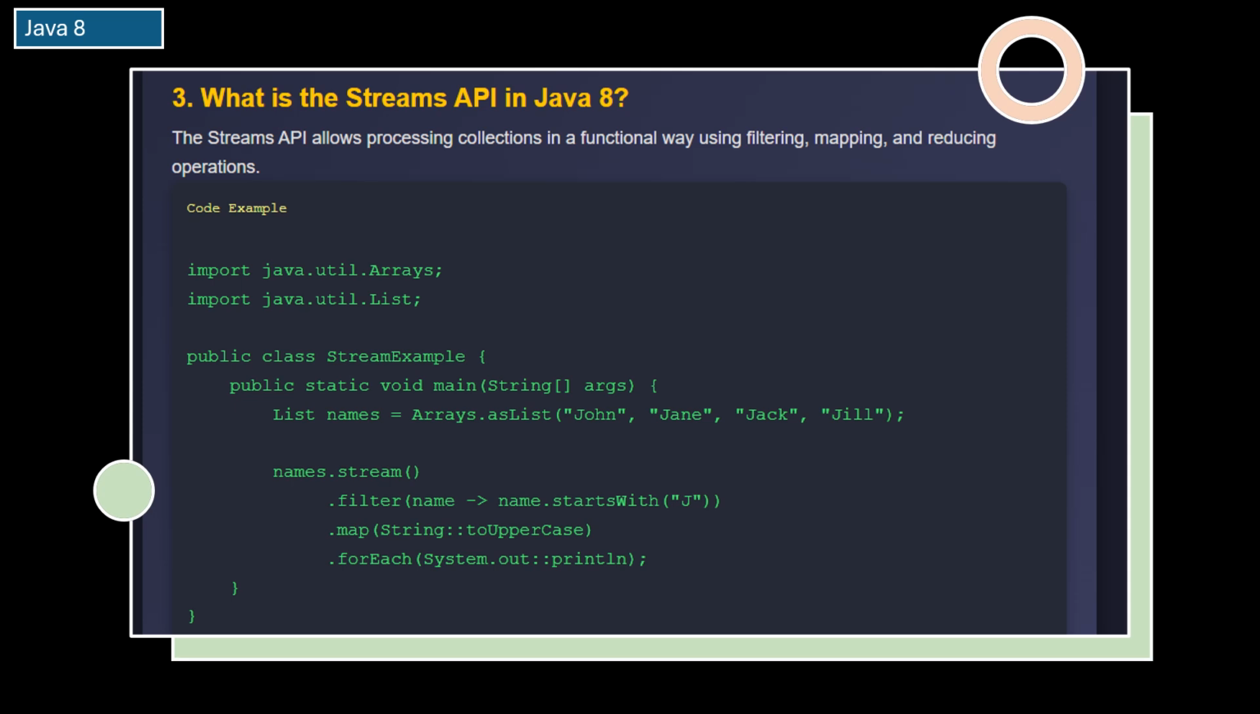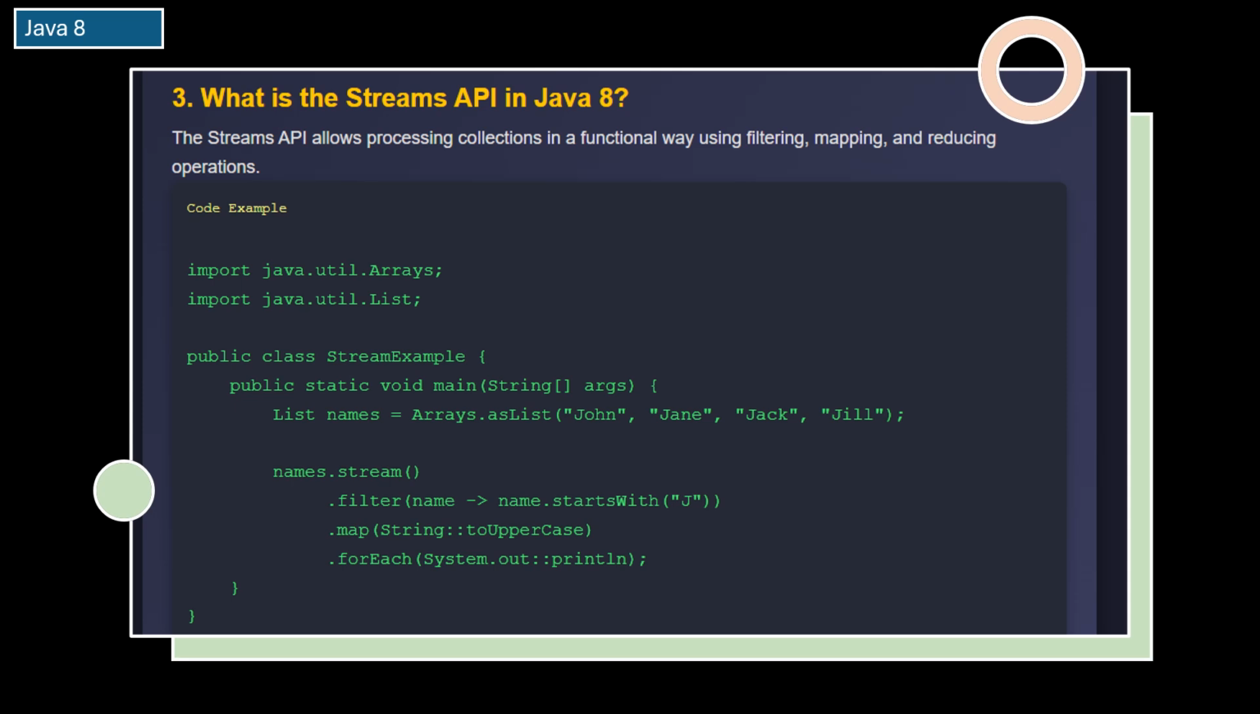With the Streams API, you can do all of this in just a few steps. First, you turn the list into a stream. Then, you use a filter to keep only names that start with J. After that, you use a map to convert them to uppercase. Finally, you print each name. The result is the same, but the code is much cleaner and easier to understand.